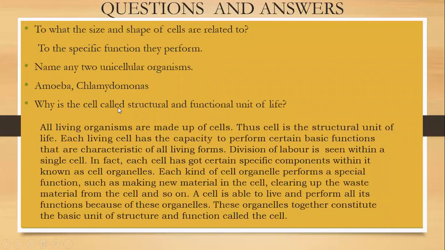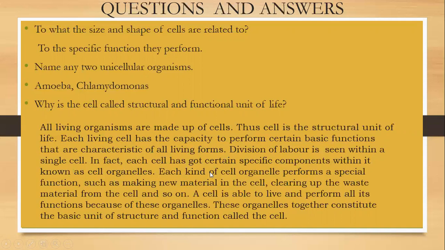Why is the cell called the structural and functional unit of life? All living organisms are made up of cells, so the cell is the structural unit of life. Each living cell has the capacity to perform certain basic functions that are characteristic of all living forms. Division of labor is seen within a single cell. Each cell has certain specific components within it, known as cell organelles.